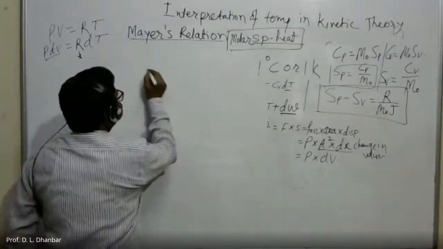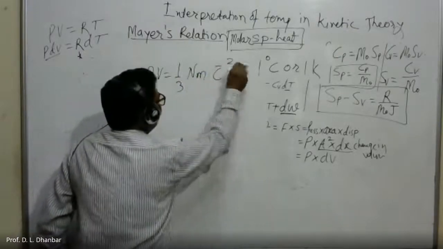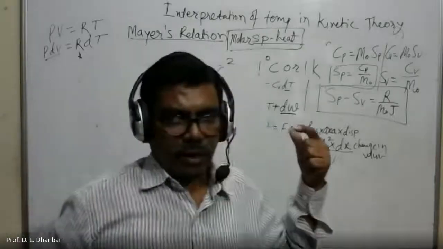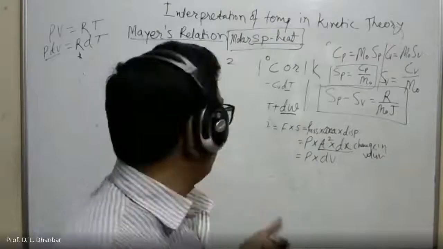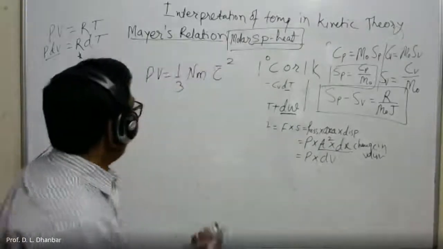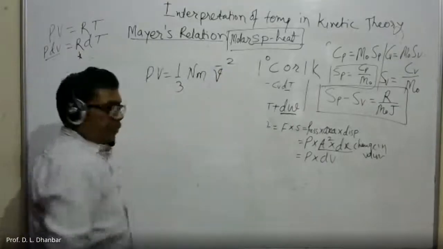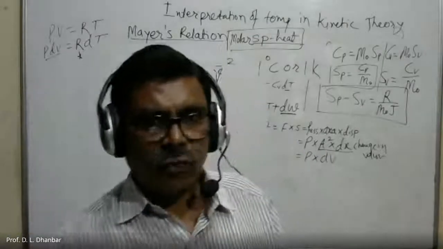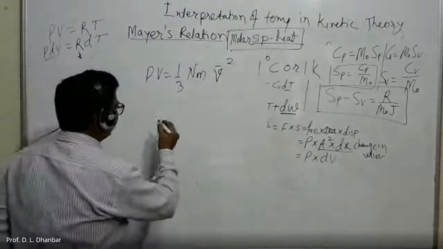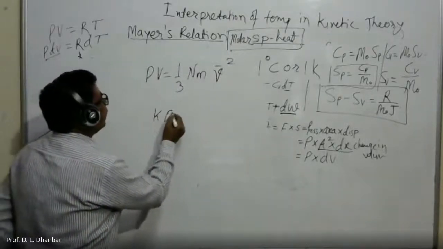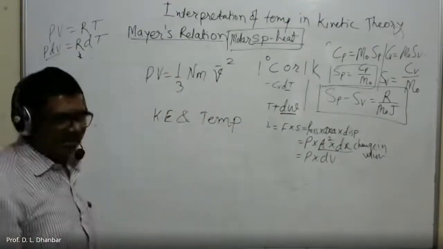The initial equation was PV is equal to 1 by 3 N m c bar square, where PV is the product of pressure and volume, 1 by 3 is the constant, N is the total number of molecules, m is the mass of a single molecule, and c bar square is the mean square velocity of the molecules. By using this equation, our aim is to find the relationship between kinetic energy and temperature. I have given all the description; only the voice was not clear.